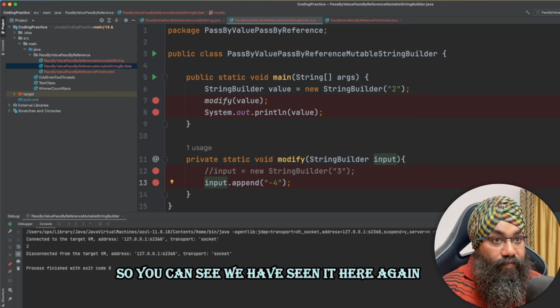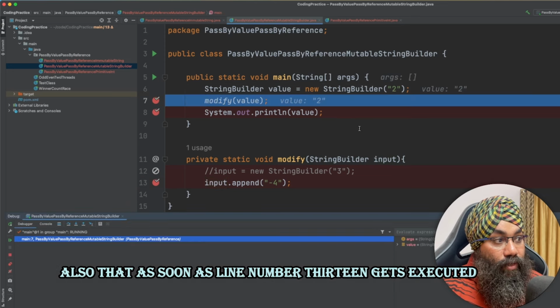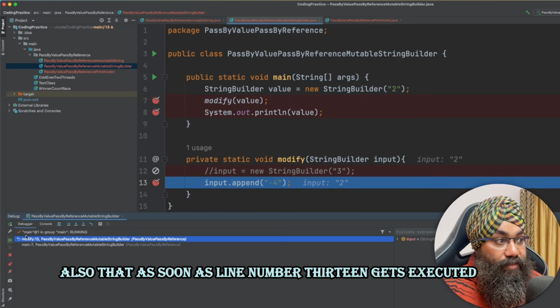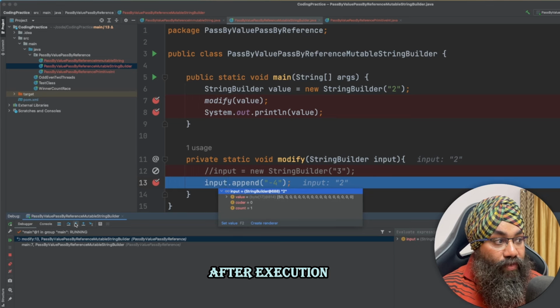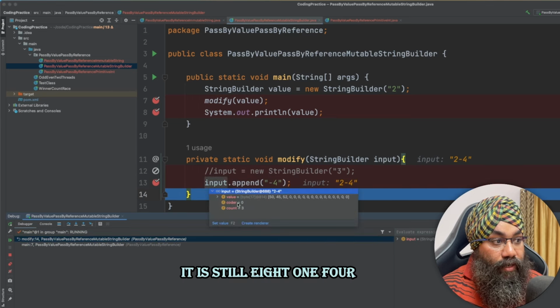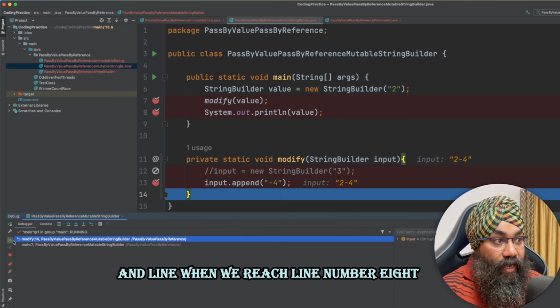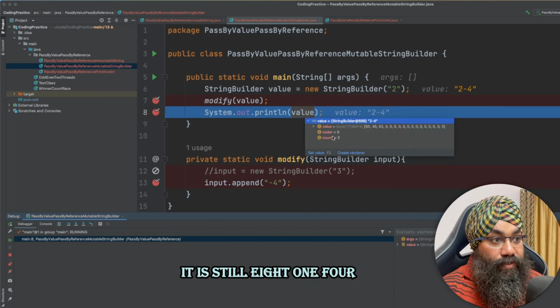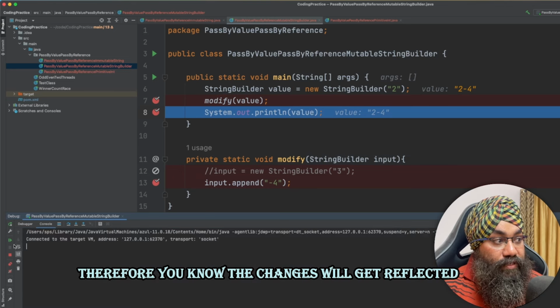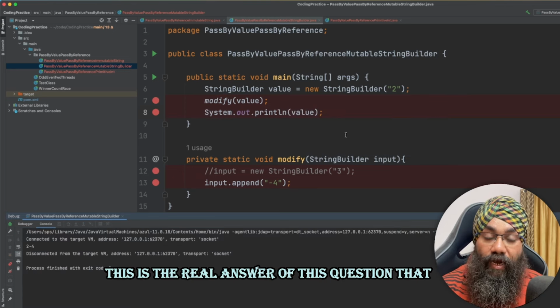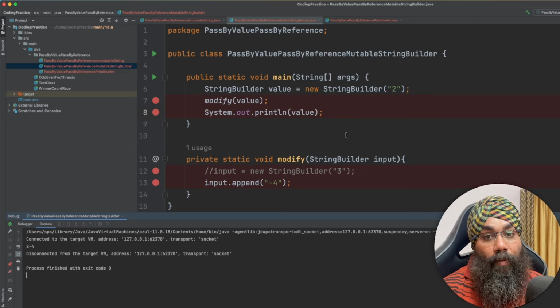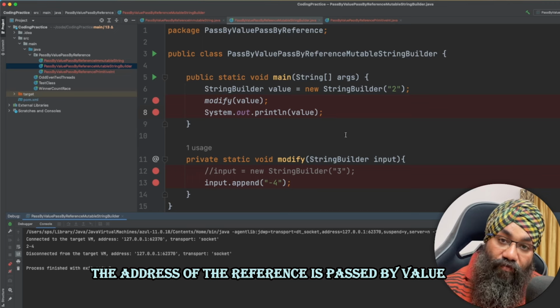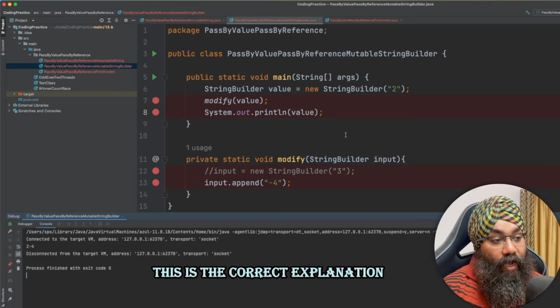We have seen it here again: as soon as line number 13 gets executed, right now it is 814. After execution it is still 814, and when we reach line number 8, it is still 814. Therefore the changes will get reflected. This is the real answer to this question: Java is neither passed by value nor passed by reference, but basically the address of the reference is passed by value. This is the correct explanation.